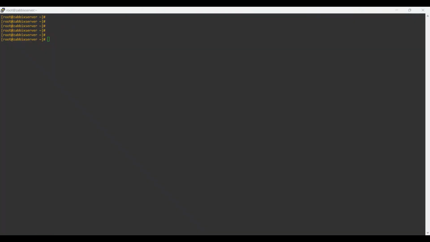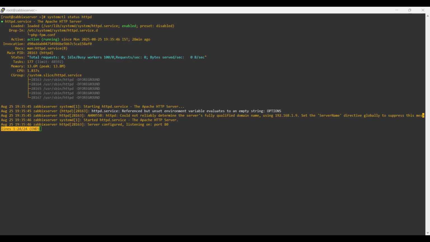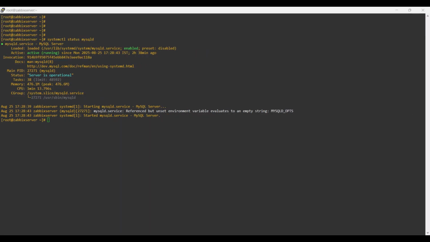You can see my VM is already ready. I installed the OS before and all the required services are running perfectly. Checking the status of Apache. Now checking the status of MySQL. Now, we are ready to start installation.